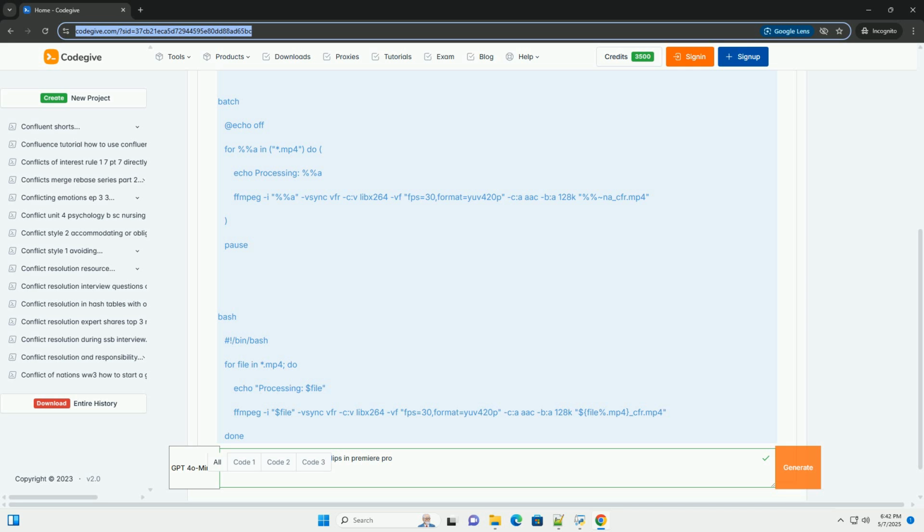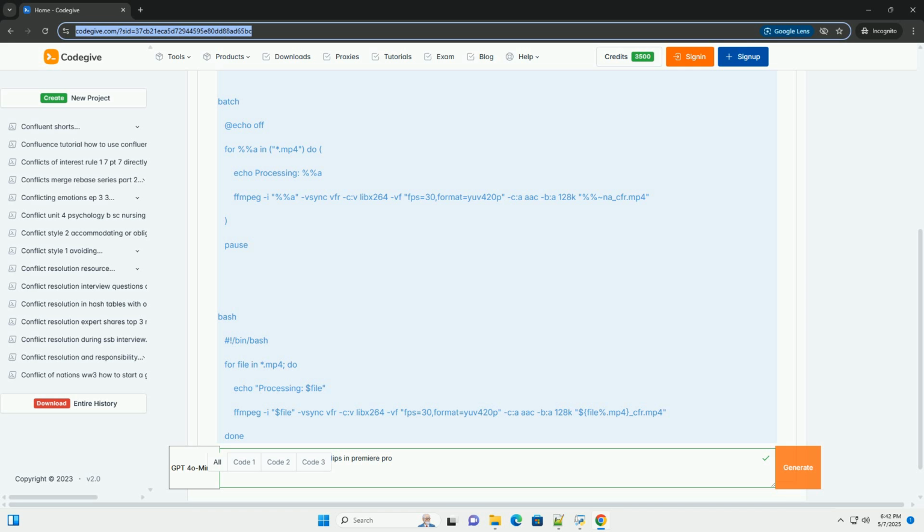Constant quality versus average bitrate. Constant quality is recommended for archive. Select constant quality under quality. Lower the RF value, for example from 22 to 18, for better quality and larger file size. A value around 18 to 22 generally provides excellent results with H.264. For H.265, you can use a slightly higher value like 23 to 28.